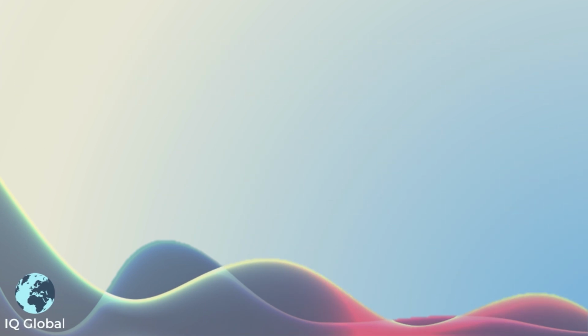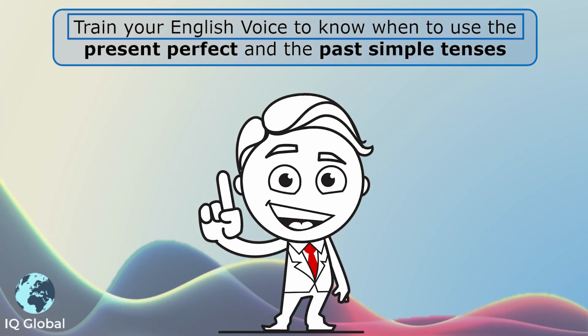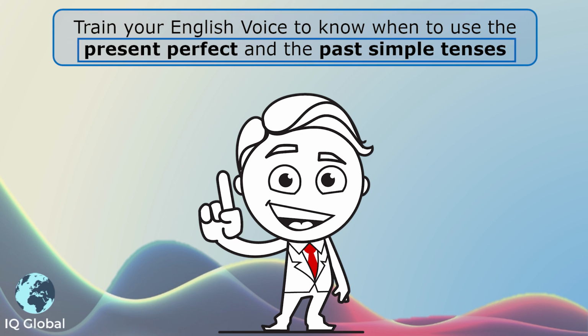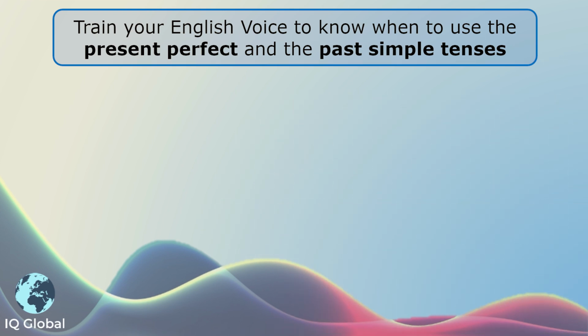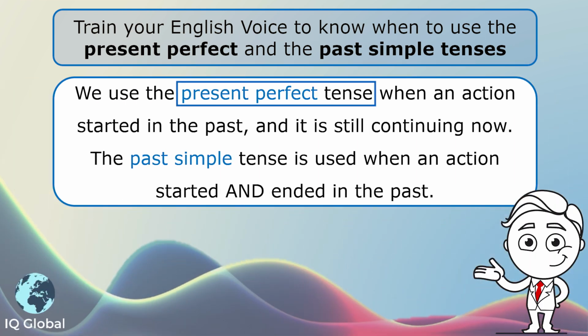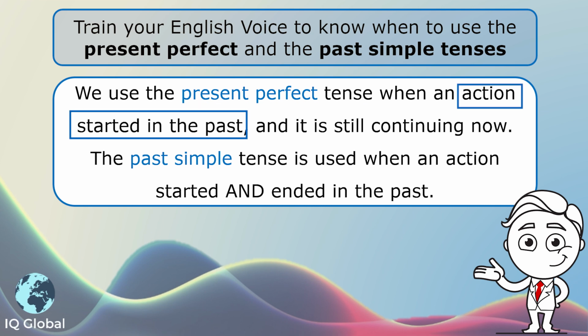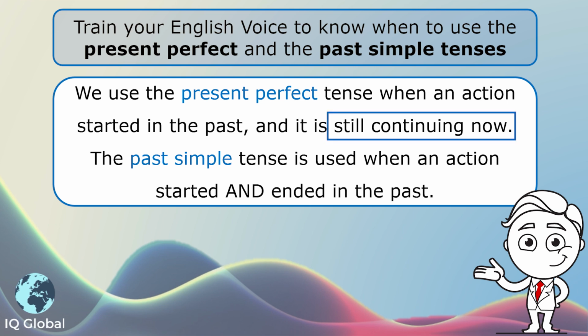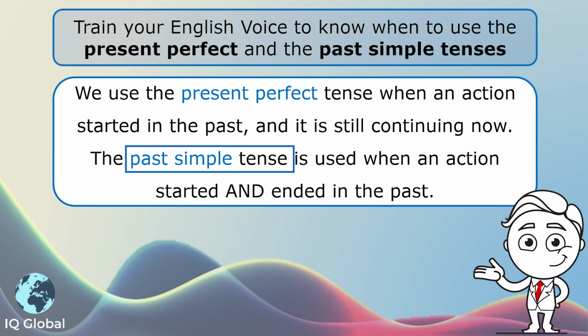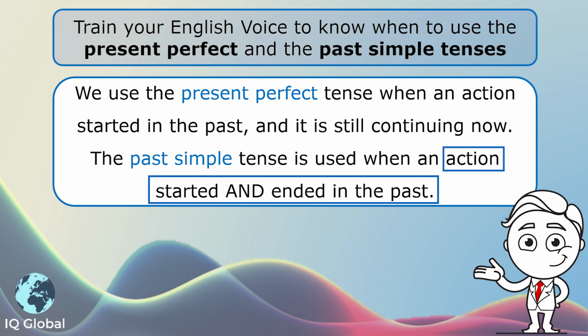Hello, today we are going to train your English voice to know when to use the present perfect and the past simple tenses. We use the present perfect tense when an action started in the past and it is still continuing now. The past simple tense is used when an action started and ended in the past.